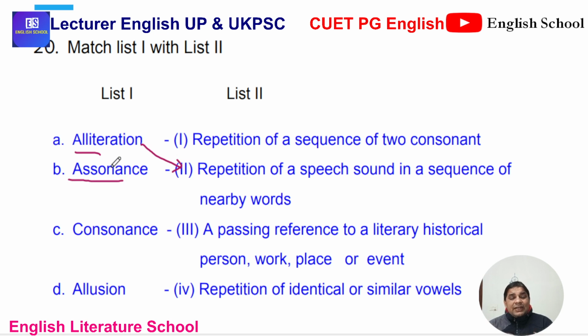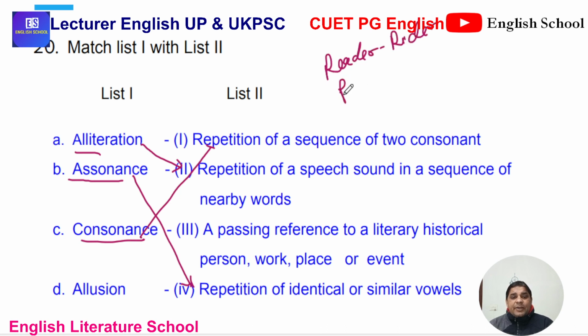Assonance: identical or similar vowel sounds that repeat become assonance. So it has similarity with fourth. Consonance: when two or more consonants repeat in sequence, that becomes consonance, like 'reader, writer', 'Peter Piper'. So P and R are repeating. So at least two consonants repeat. So that is called consonance.